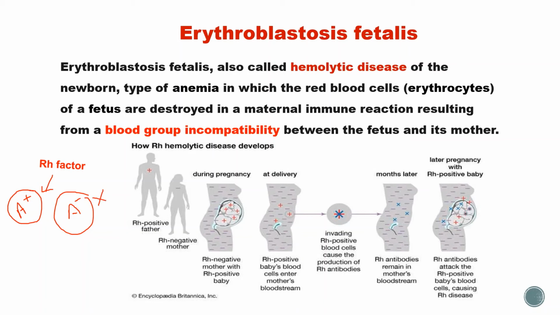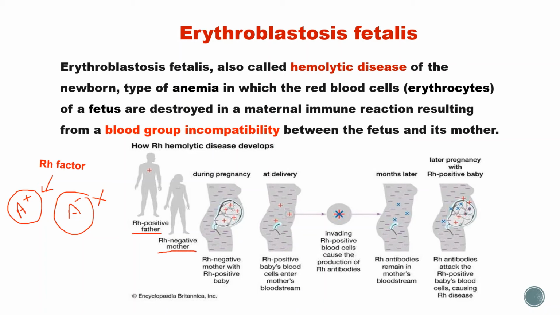This Rh factor is a genetically inherited protein. So here you can see that the father is Rh positive, and the mother is Rh negative.